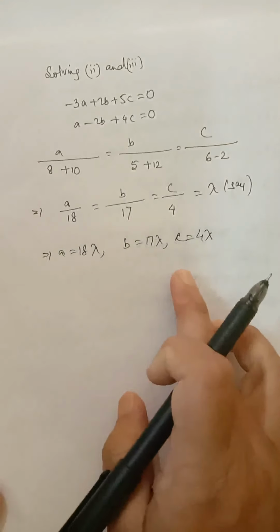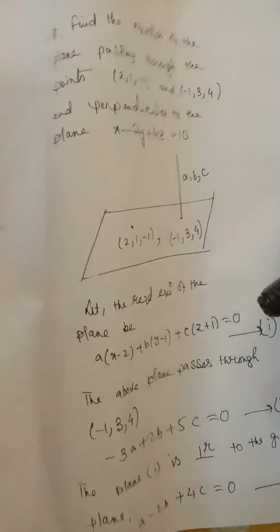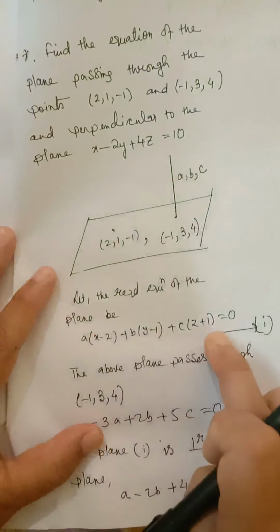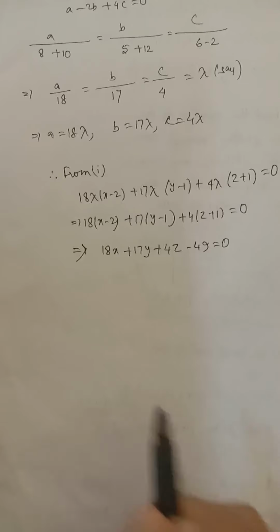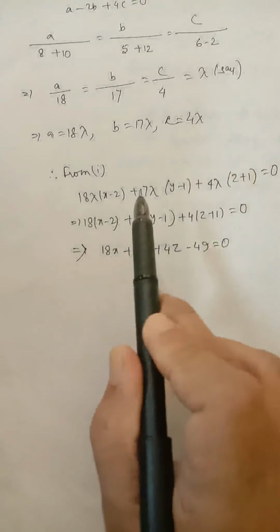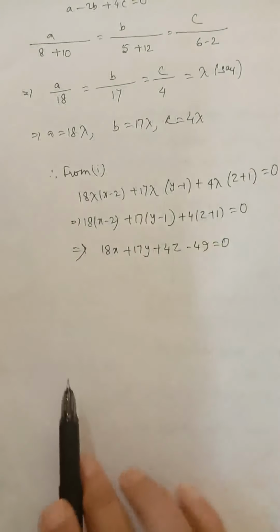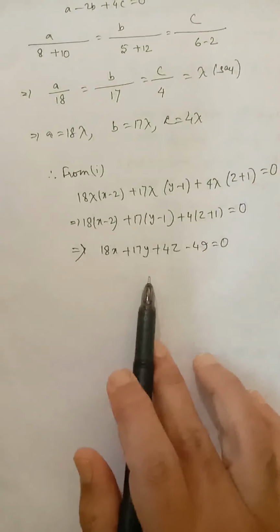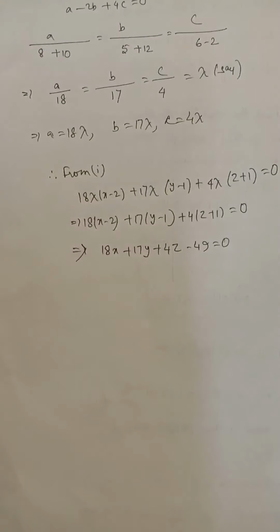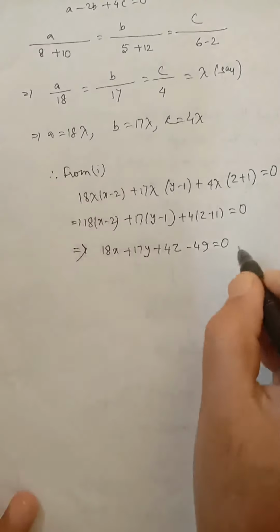Putting these values of a, b, c in equation 1 and simplifying, we get the equation of the plane: 18x plus 17y plus 4z minus 49 equal to 0, which is the required equation of the plane.